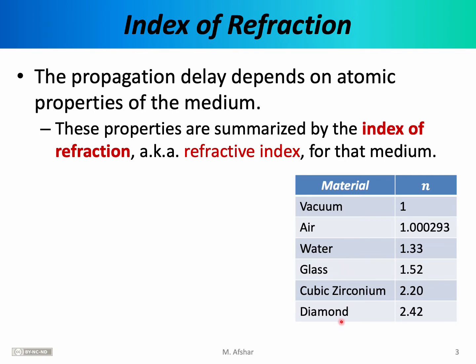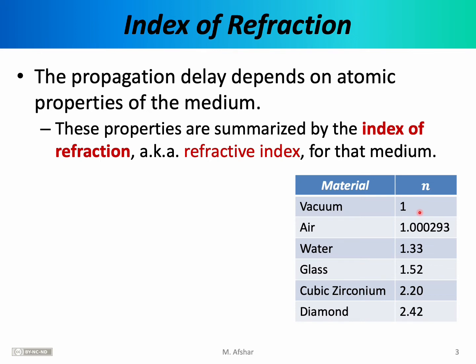For diamond, the index of refraction is quite high, it's 2.42. For glass, the index of refraction is approximately 1.52. For air, the index of refraction is very close to 1, and for vacuum, where there is basically no absorption, the index of refraction is exactly 1. The index of refraction is denoted using the letter n.